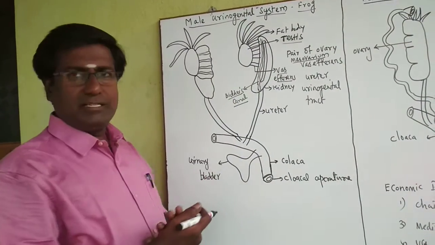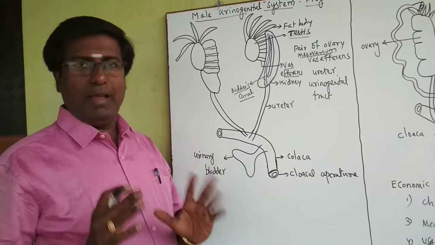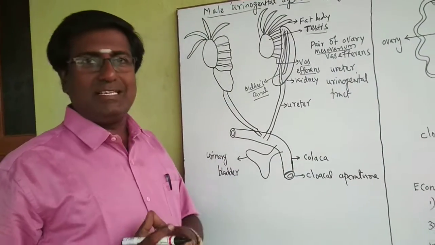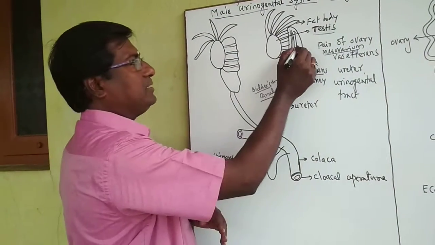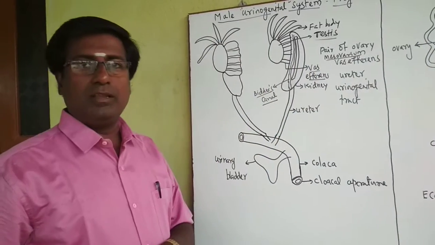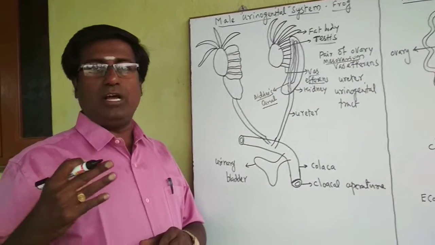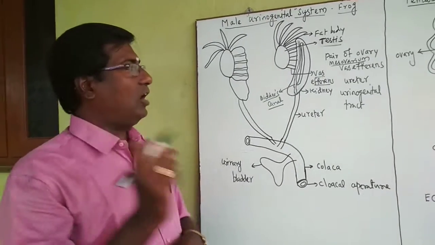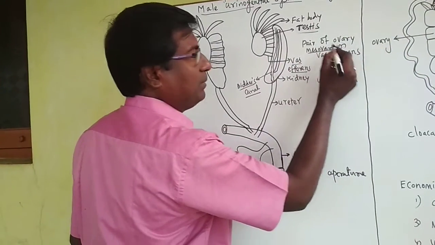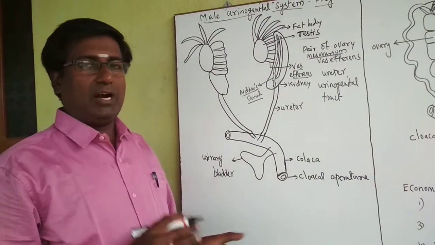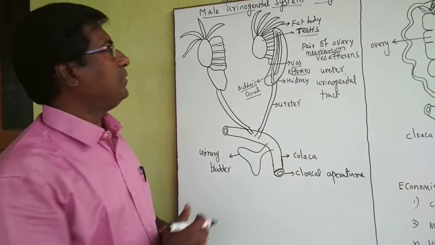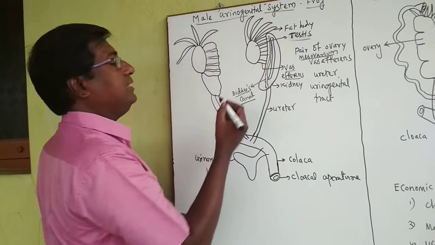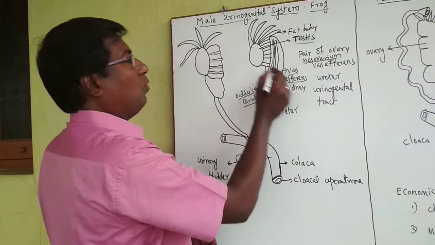In the male urinogenital system, the male frog has a pair of testes present here. These testes are attached to the kidney. See, this is the kidney. They are also attached to the dorsal body wall by a fold of peritoneum, which is called the mesorchium. From each testis small tubes arise, and these tubes are called vasa efferentia.